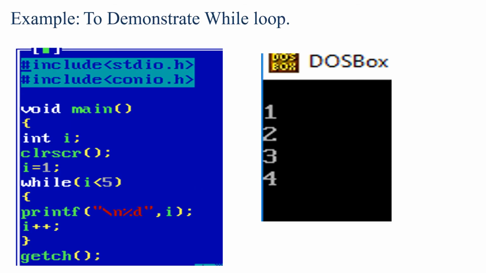So what's here? You can see 1 2 3 4 because we put the condition I is less than 5. So 4 times it will be printed. After that, the control will be transferred to the getch, that is get character from the keyboard. Okay, and our program ends.